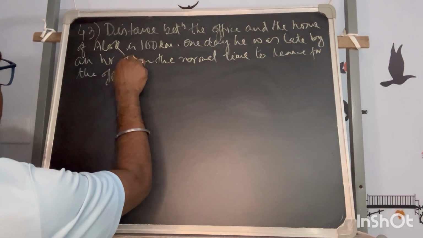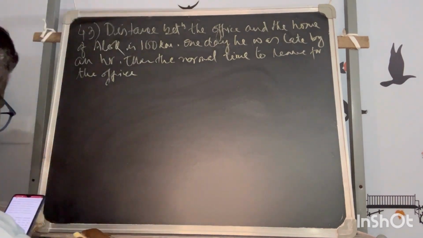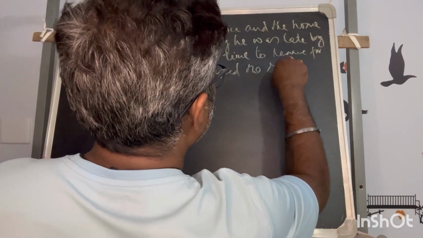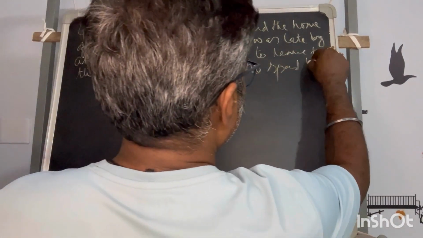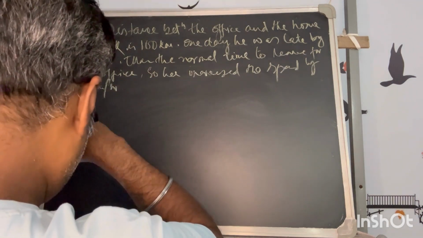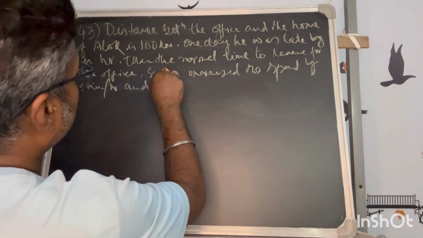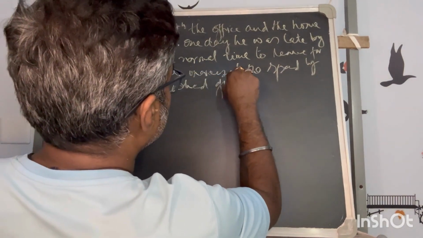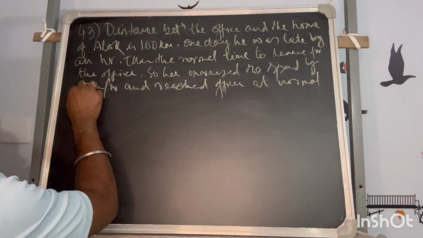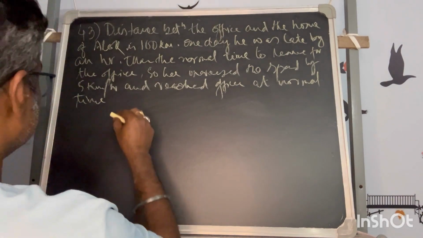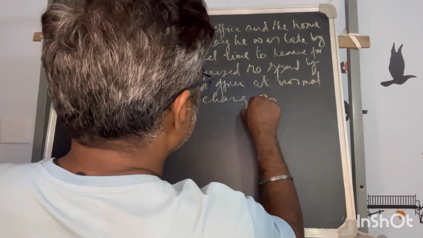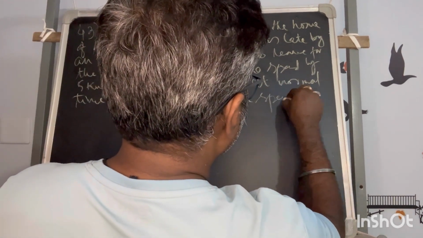So he increased the speed by 5 kilometers per hour and reached the office at normal time. What is the change speed of Alok?